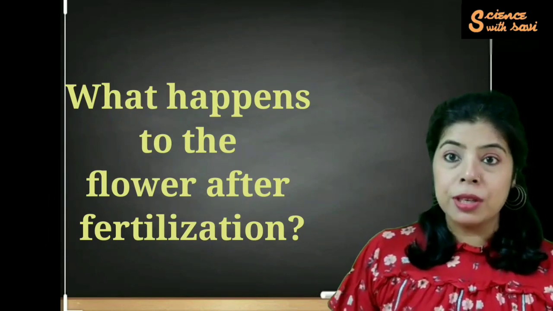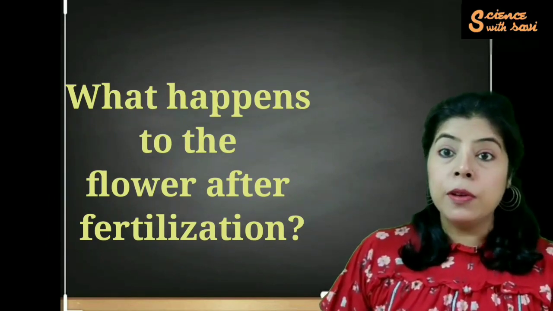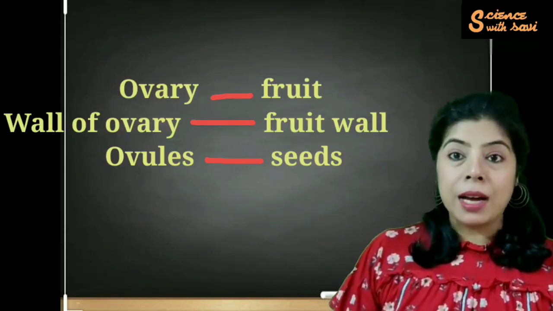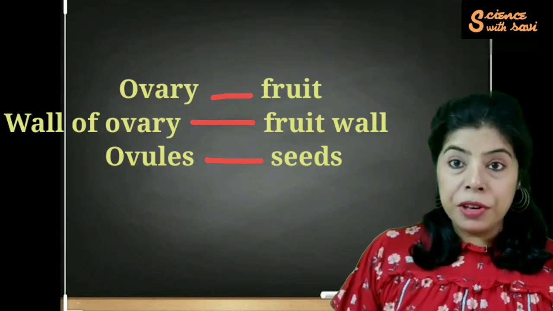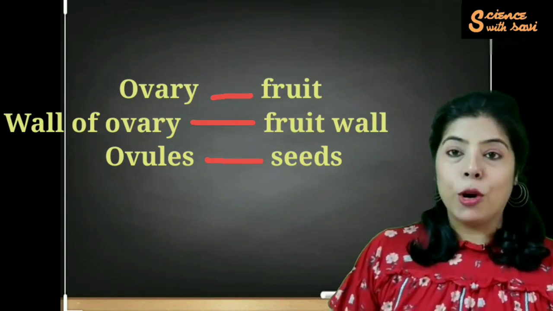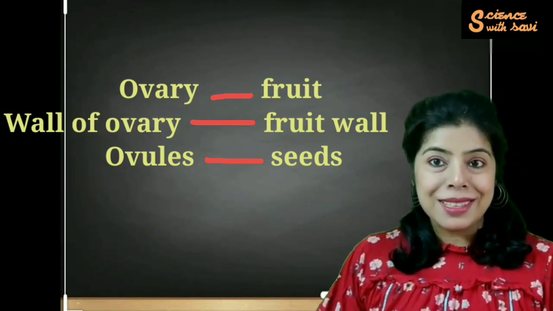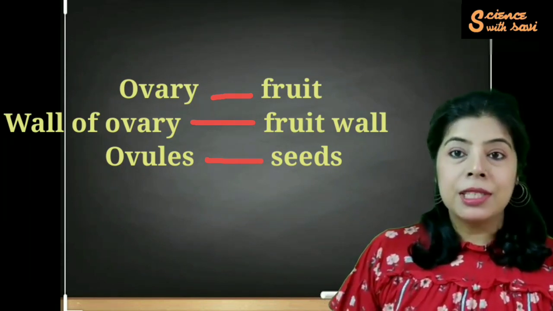Now the next question is, what will happen after fertilization? What are the changes that the flower will go through once the fertilization is complete? After the fertilization is done, the ovary starts swelling up, and this is the ovary which turns into the fruit. And the ovules, which are the fertilized ovules, change into the seed. The wall of the ovary changes into the fruit wall.